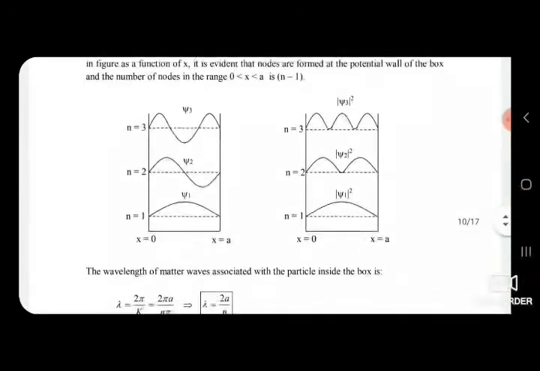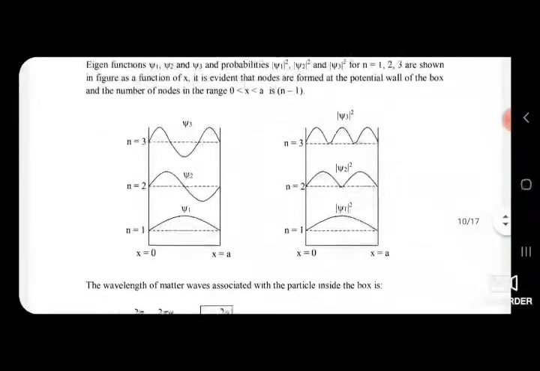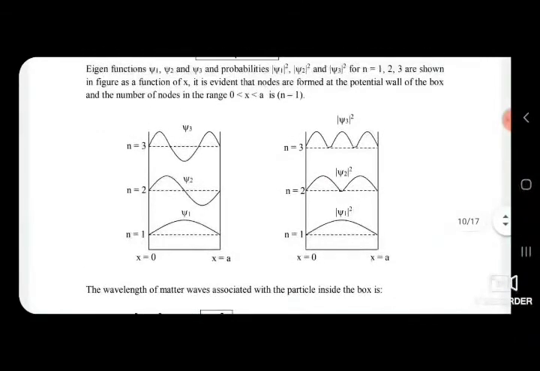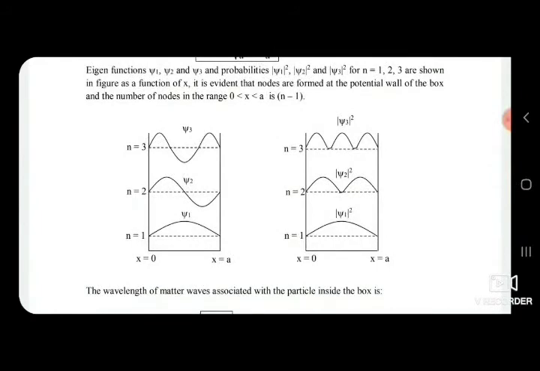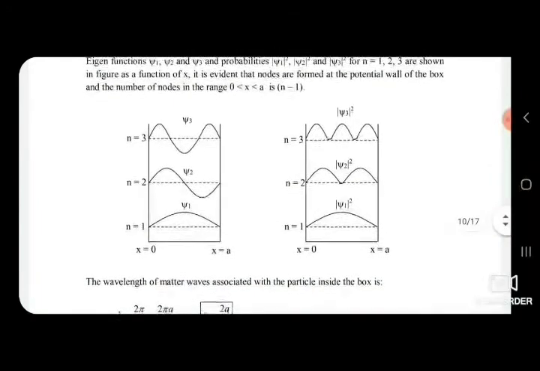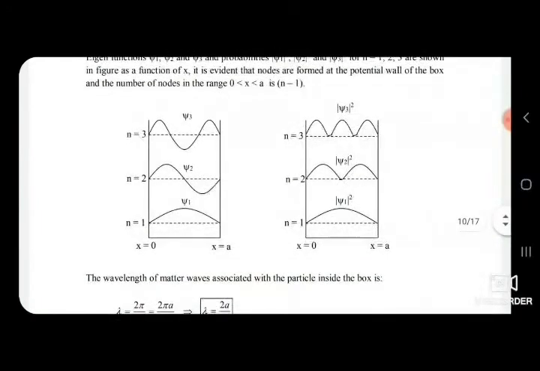It is observed from the given figure that the number of nodes between the walls of the box for wave function psi will be n minus 1.